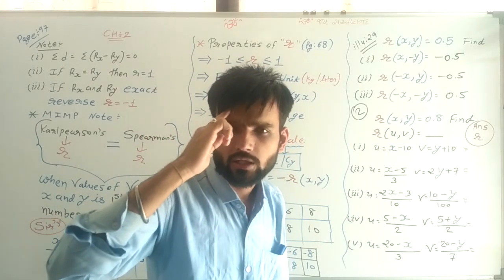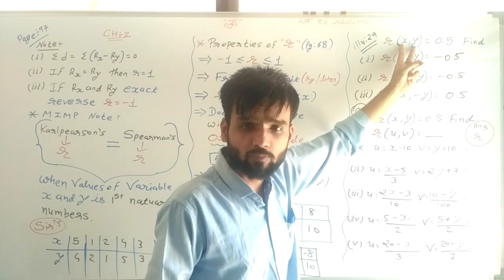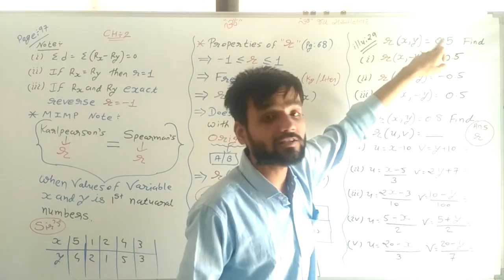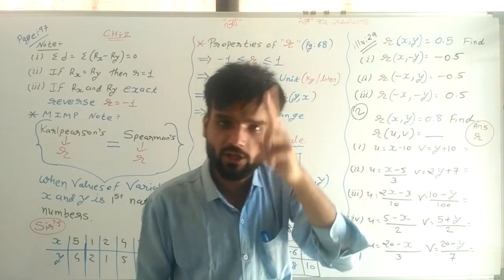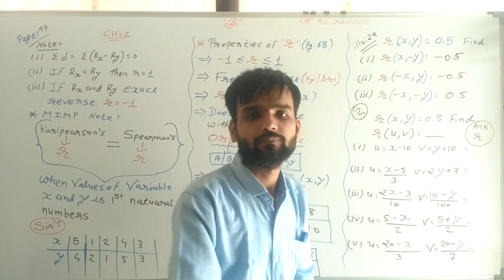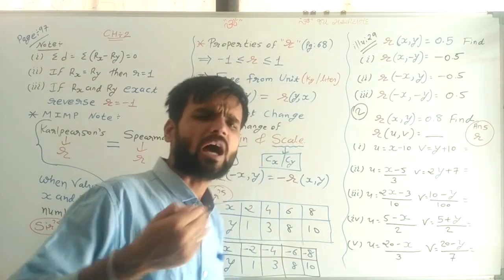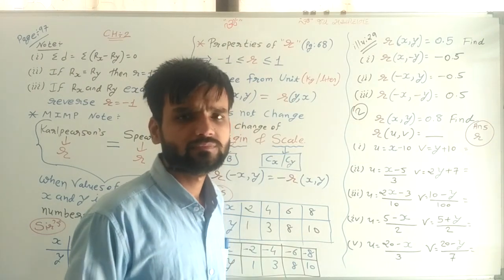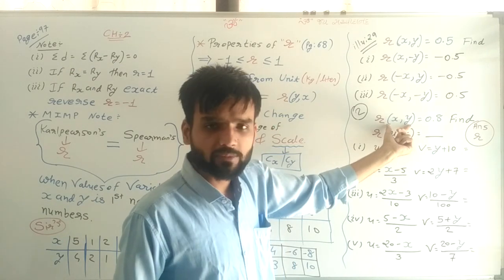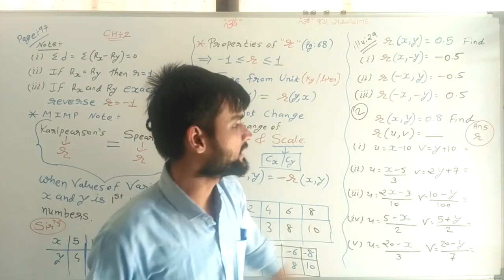Only one rule. Remember, if from variables x and y only one variable's sign changed, then the answer sign changes. If both variables' signs changed, the answer sign will remain the same. Please remember only this. Now, a somewhat harder question is here. rxy is equal to 0.8. It means the relation between x and y is given as 0.8. Now we need to find the relation between u and v.